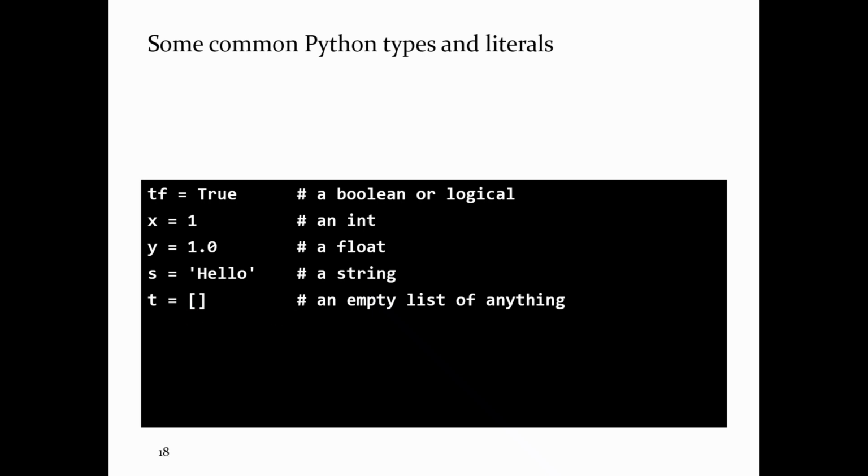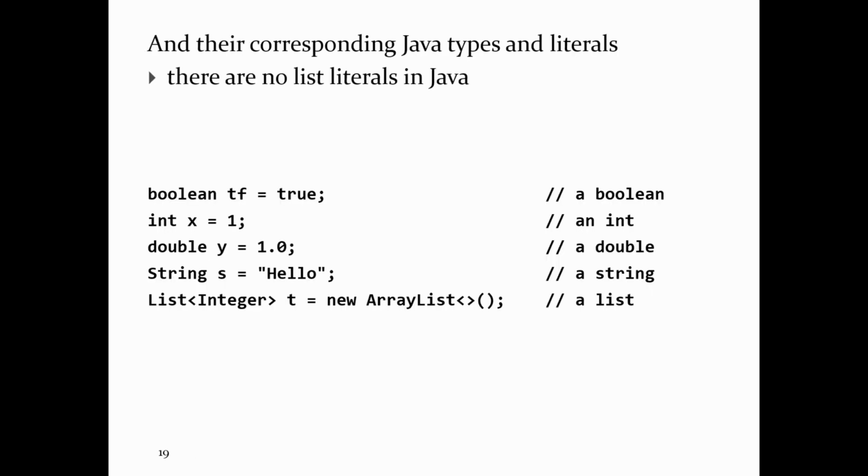And that's an empty list in Python. And so these things on the right-hand side of the equal sign, these are called literals. Literals are values that you can actually write down. So true and false, 1, 2, 3, 4, 5, 6, 7, 8, 9, 10, those are all literals. 1.0, 1.1, and so on and so forth. So in Java, the corresponding literals are as follows.